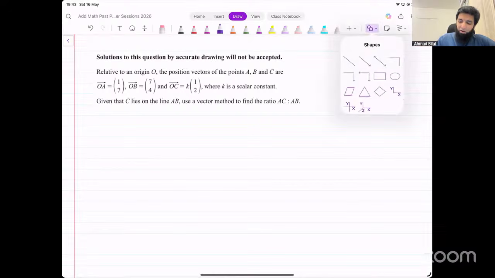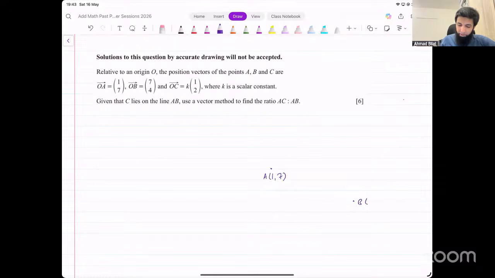Draw a random line AB. In fact, we had given the points 1, 7, and 7, 4. So we can maybe mark them somewhere. If this is the point 1, 7, let's say, B 7, 4 will be on the right side and below. So maybe somewhere around here. This is the point B, which is 7 and 4. These are 2 points, A and B. They are saying on this line AB, there is a point which is C. Now, we don't know where exactly that point is going to be. All we know is that C has coordinates like this, K times 1, 2. Let's just mark that anywhere here on this line. Let's say this is C.